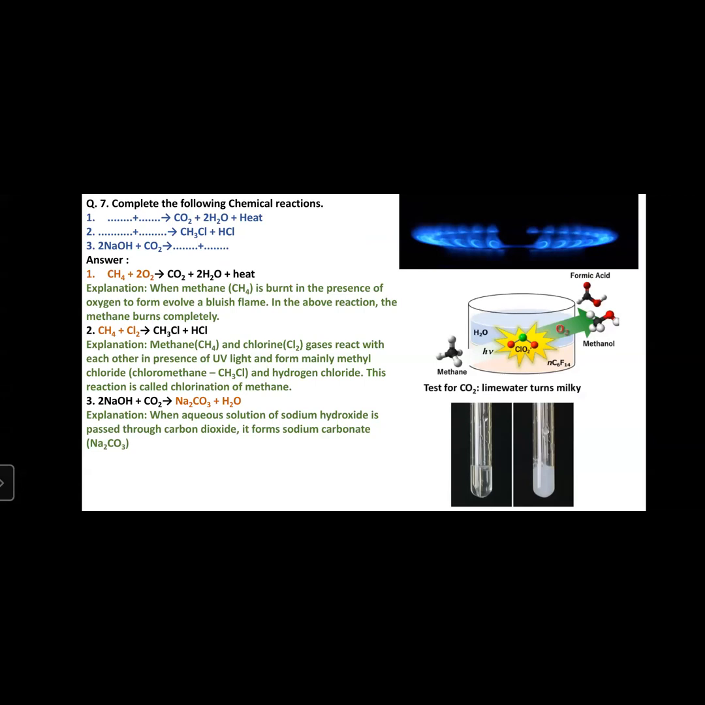Explanation. When methane is burned in the presence of oxygen, it gives a bluish flame. In this reaction, the methane burns completely. Now, many of us or all of us have a cylinder gas at our home. They contain methane gas in it. When it burns, it gives a bluish flame. This bluish flame is nothing but this reaction.